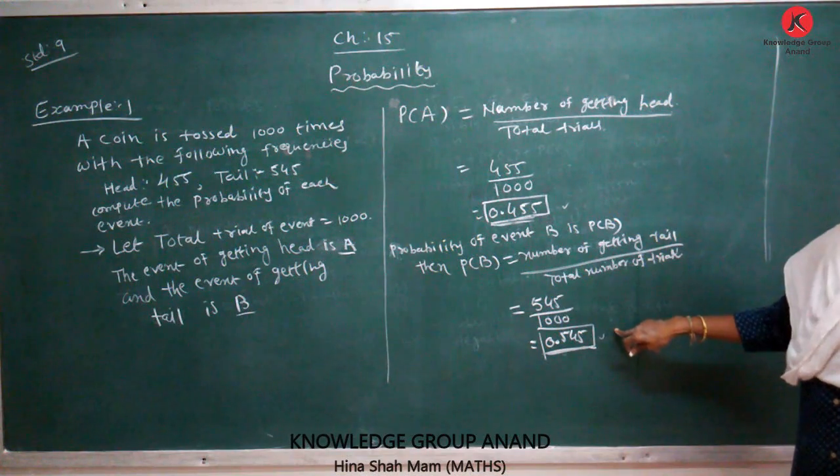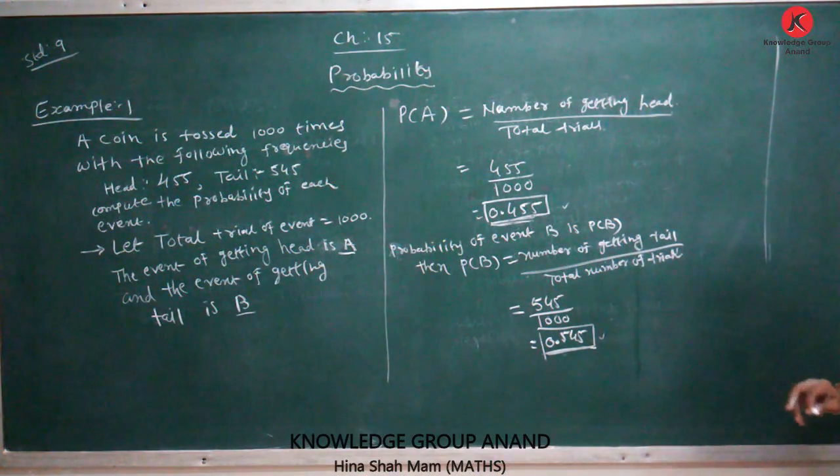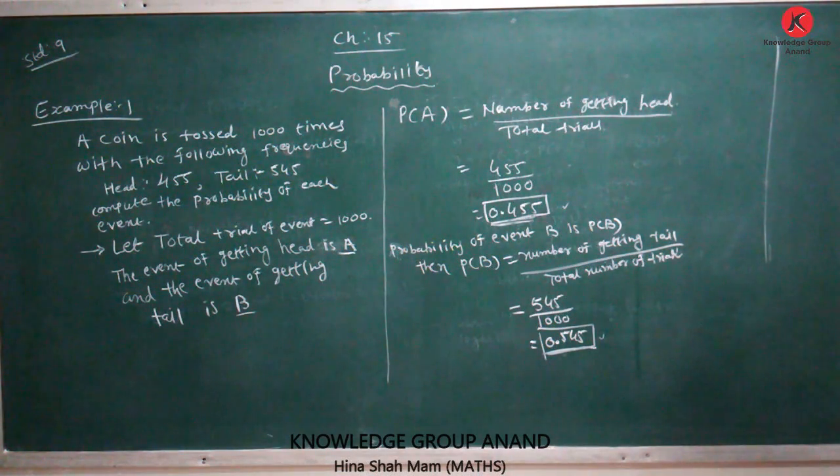If it is a sure event, then its value is 1. If it is an impossible event, its value is 0, and it cannot be negative. Okay, that was example number 1.